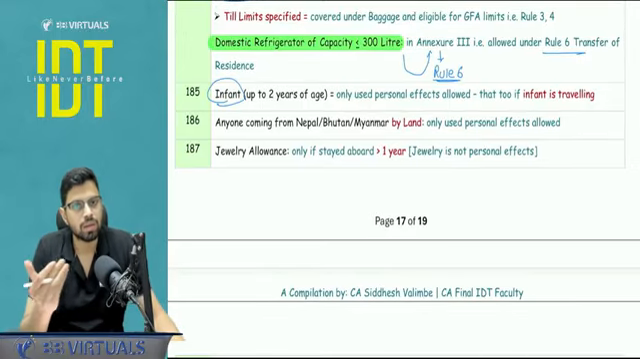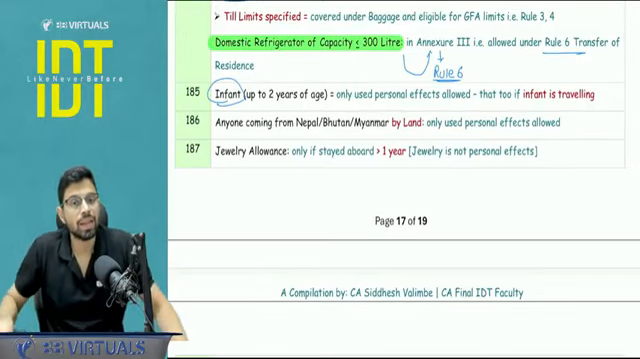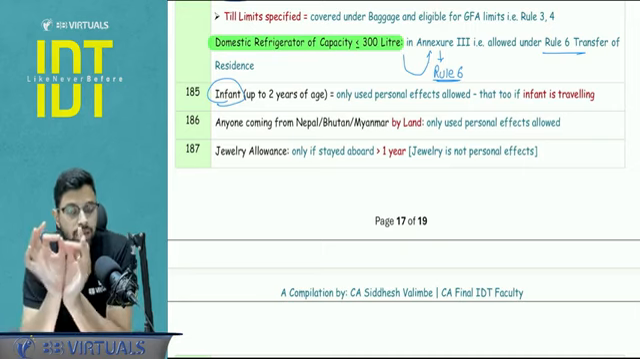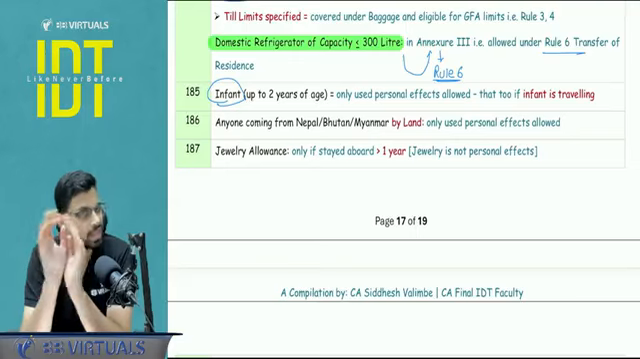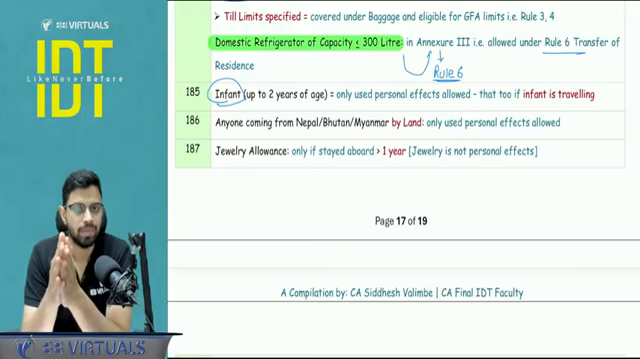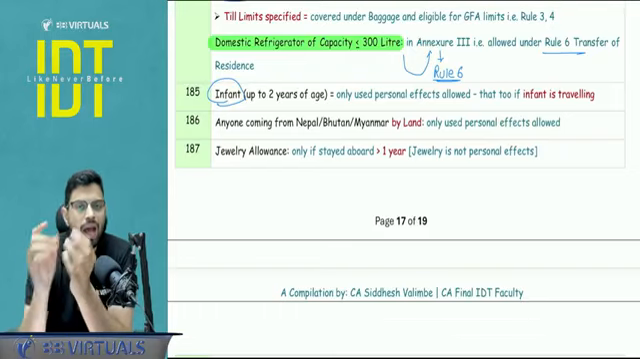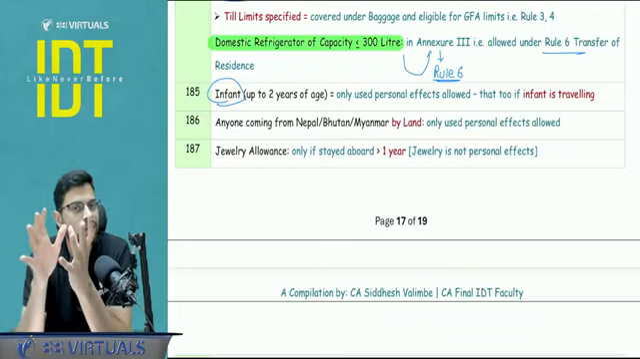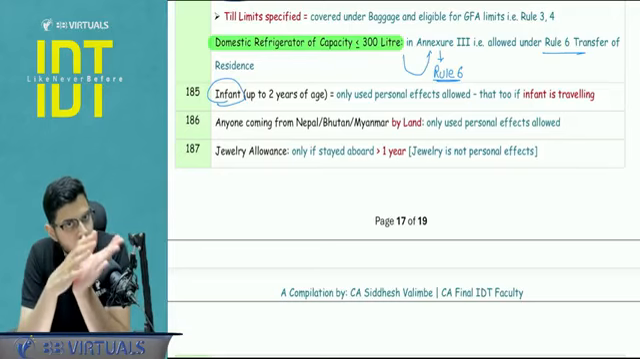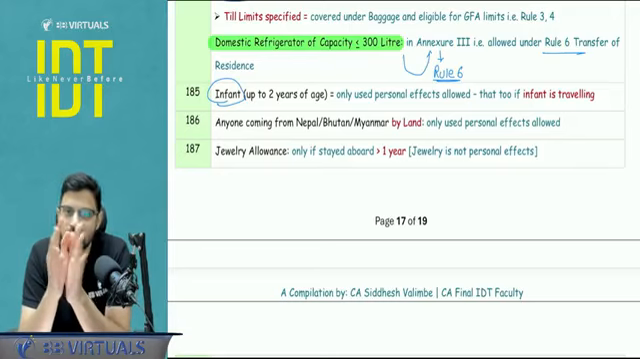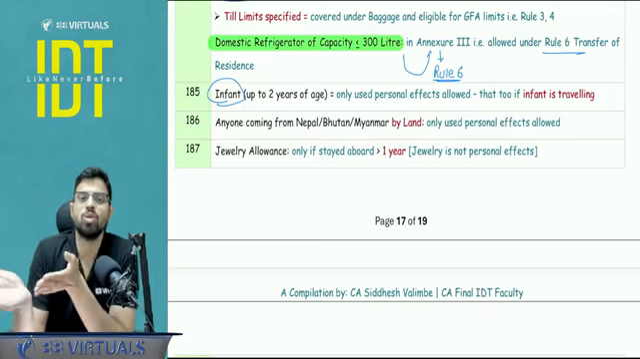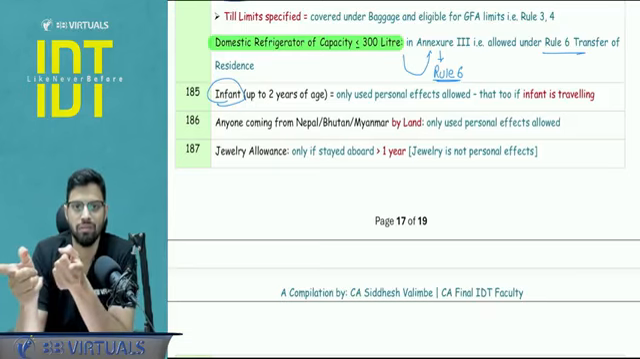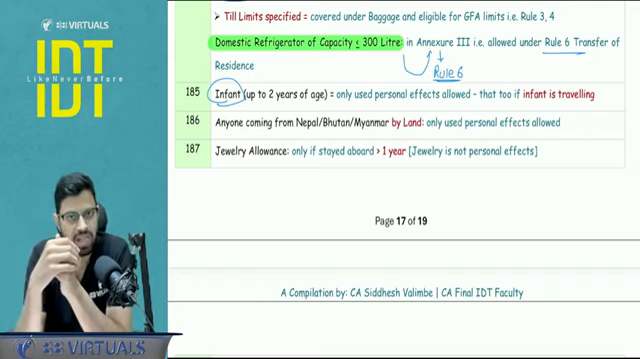Infant, when the infant is also coming into India, you get the benefit that only and only the duty-free import allowed for an infant is used personal effects, nothing else, right? But what do you mean by infant? Infant means up to 2 years of age. And secondly, the infant should be traveling with you. I am traveling alone. I have got some used personal effects of my child. Let's say he's an infant. So in that case, I'm not going to get the benefit of duty-free import of used personal effects, because the infant is not traveling. The infant needs to be with the passenger. Okay. So in this case, it will be tested against my GFA limit.